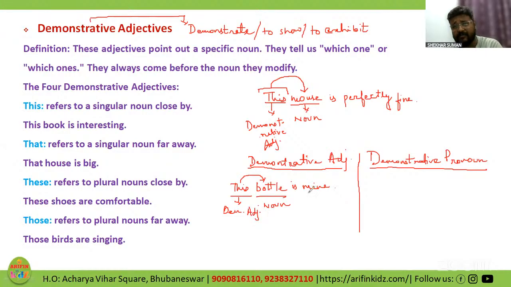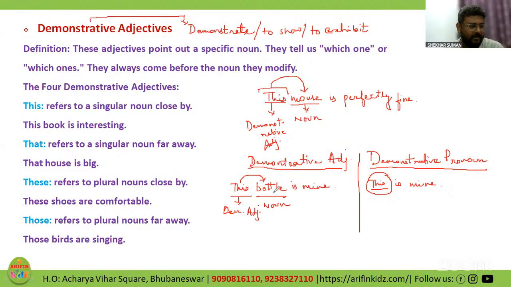Now, if I take the same sentence over here in a different way, like, this is mine. Now you see, is there any noun followed by this? No, there is no noun that is followed by this over here. And the word this in this sentence is basically used in place of a noun. And what is that noun? We know that, bottle.